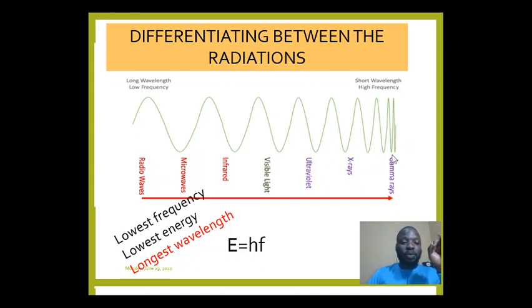So the one that has the lowest energy is radio wave. The one that has the lowest frequency is radio wave. While the one that has the longest wavelength is also radio wave. So it is very important that you take note of this order, as you are going to see in the equation that will be posted in the description of this video.